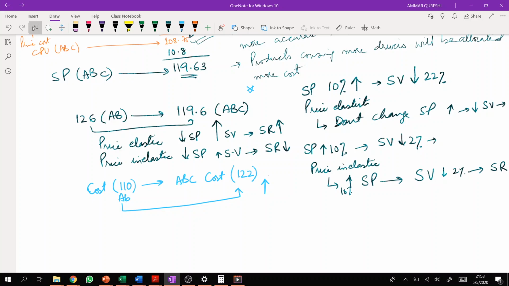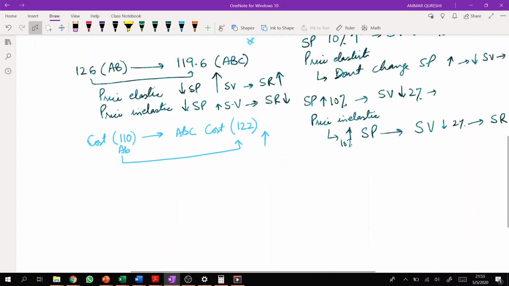Because if the market is competitive, what will you tell the customer? That we changed the costing method, that's why we changed the selling price? You are not providing them with extra quality or anything extra in this product. You are providing them exactly the same product at higher prices, right?